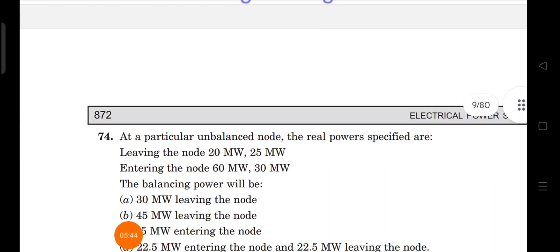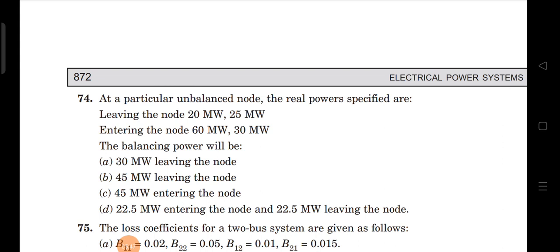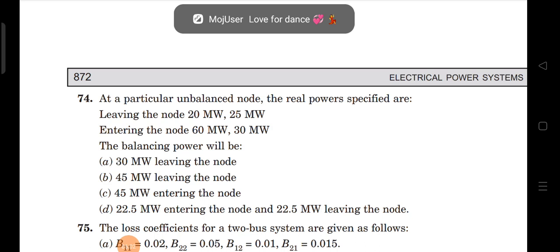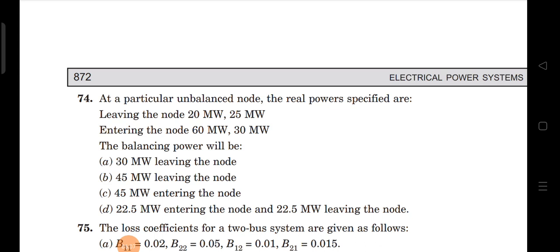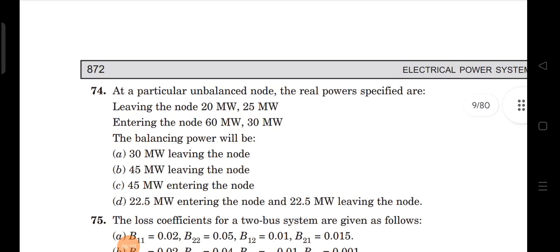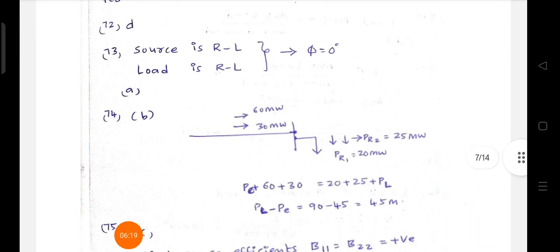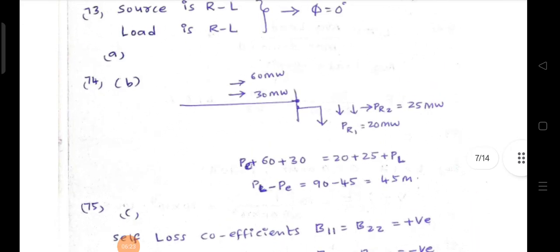Next, at a particular unbalanced node, the real powers specified leaving the node are 20 megawatts and 25 megawatts. Entering the node, 60 megawatts and 30 megawatts. Then the balancing power will be... let us assume the powers entering the node are 60 megawatt and 30 megawatt, right? Assume at that point PR is also another power. See here, let us assume this is a bus.